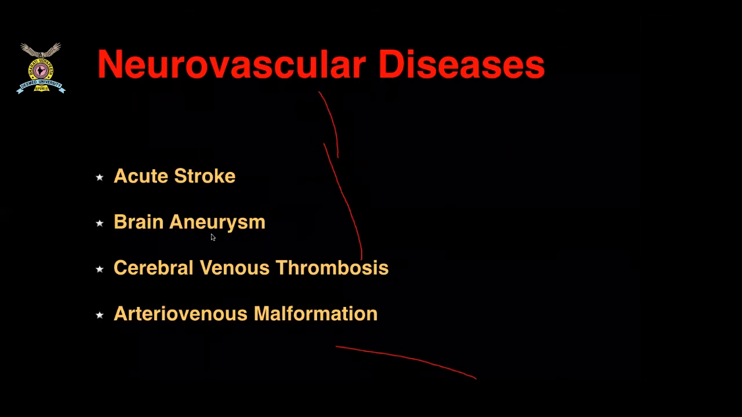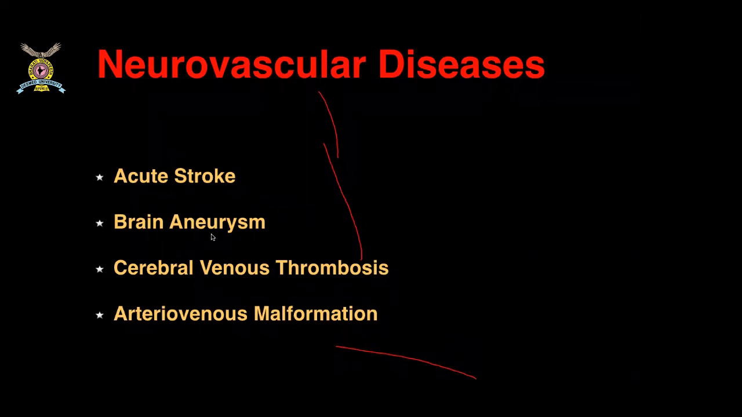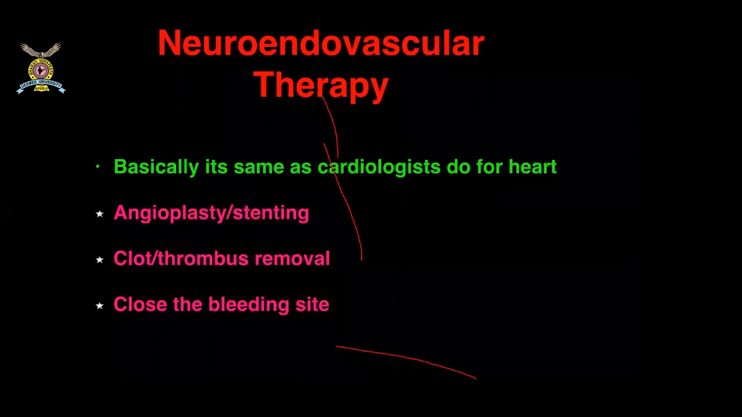So the first thing is acute ischemic stroke. The second thing is a brain aneurysm, which is nothing but the swelling of the blood vessels of the brain. The third thing is cerebral venous thrombosis, that is the thrombosis of the venous side of the brain. And the fourth thing is arteriovenous malformation. We'll see one by one.